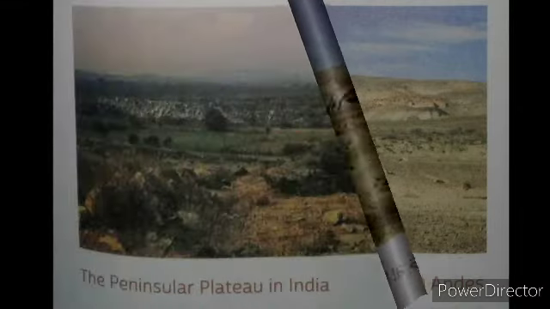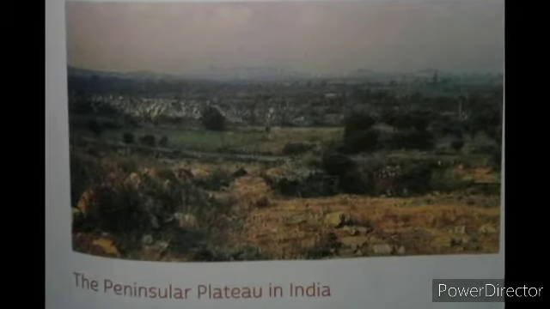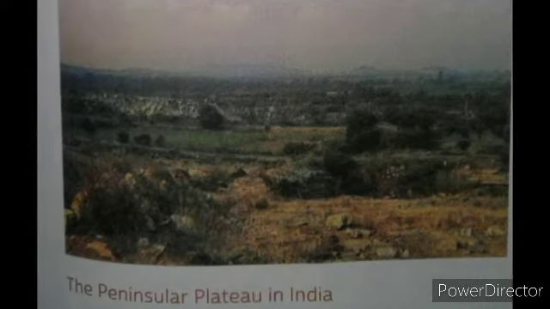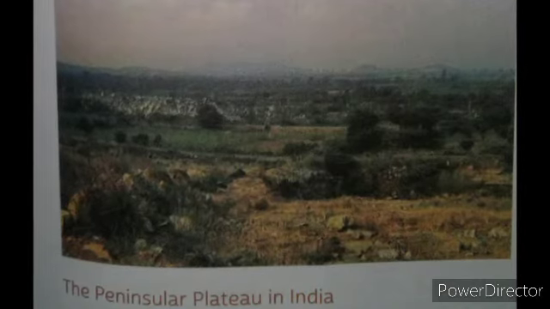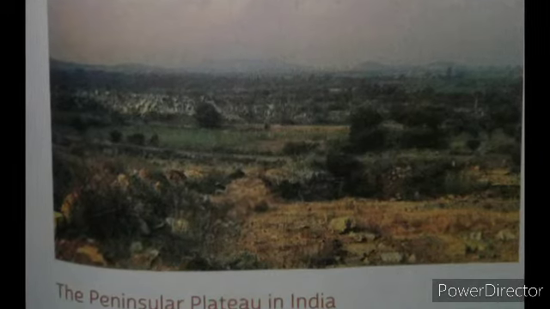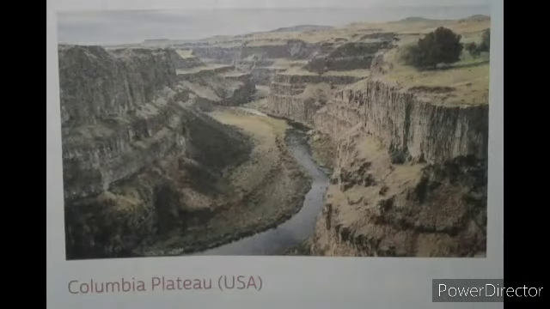Continental plateaus. These are plateaus that rise abruptly from the surrounding lowlands or the sea and cover vast areas of the continent. The Peninsular Plateau in India, and plateaus in Greenland and Antarctica are some examples of continental plateaus. Volcanic plateaus are formed due to volcanic eruptions. Successive layers of lava spread over large areas, forming plateaus. The Columbia Plateau and the Deccan Plateau are examples of volcanic plateaus.